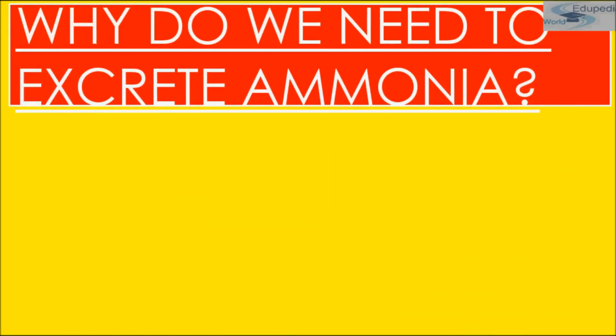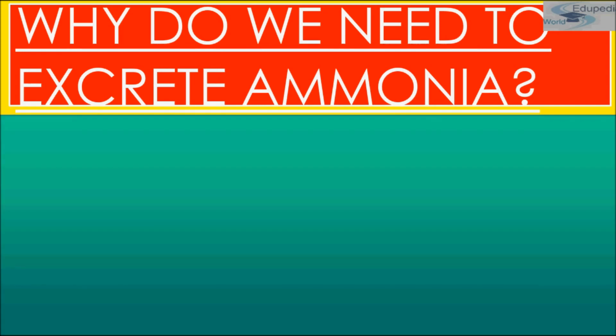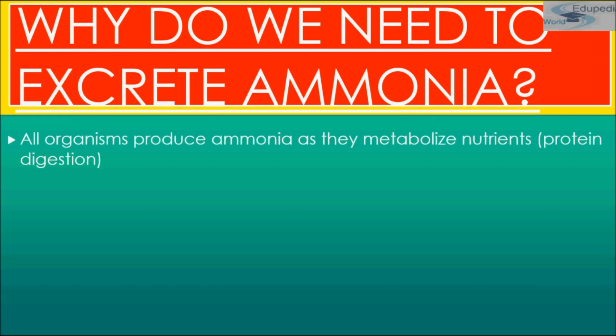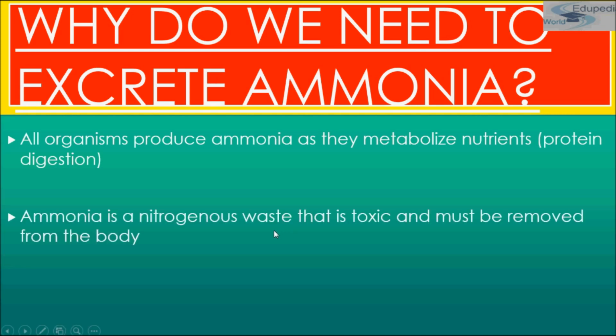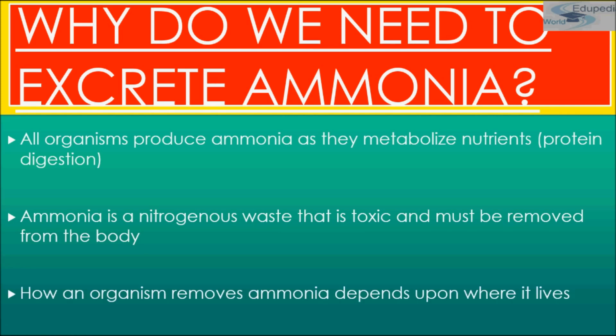Now, what question arises: why do we need to excrete ammonia? All organisms produce ammonia as they metabolize nutrients, which takes place in protein digestion. Ammonia is a nitrogenous waste that is toxic and it must be removed from the body. And how an organism removes ammonia depends upon where it lives.